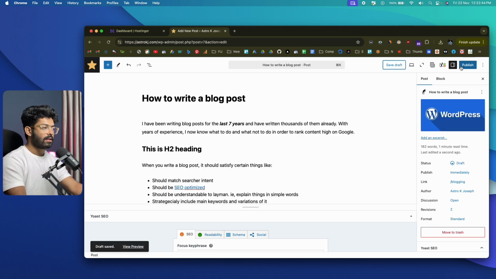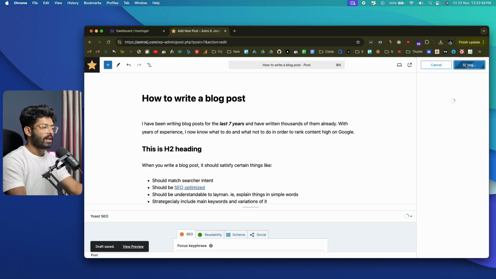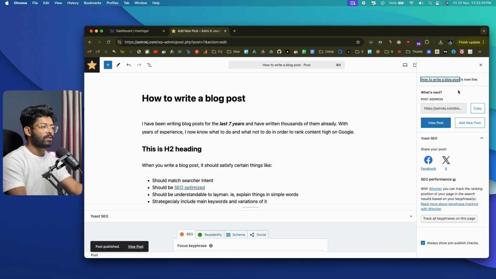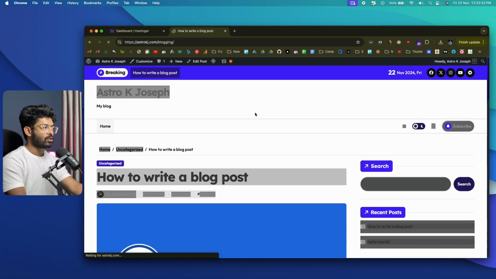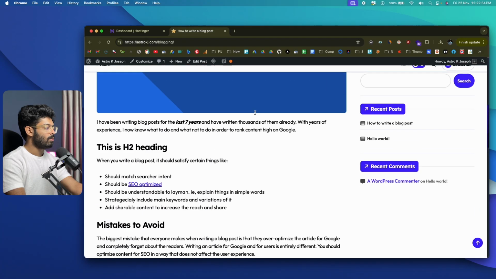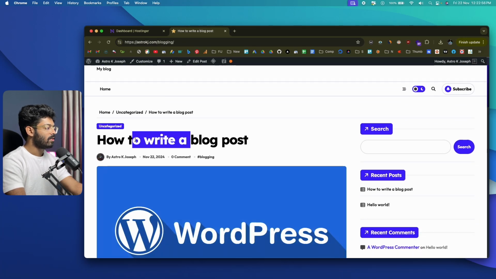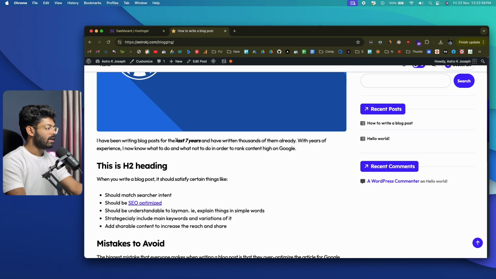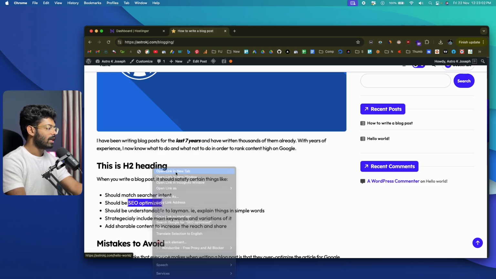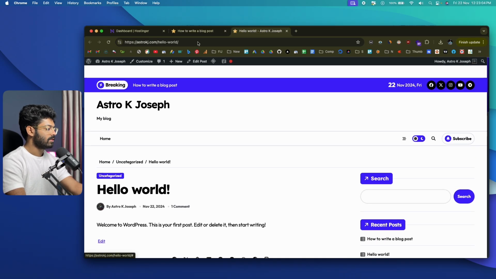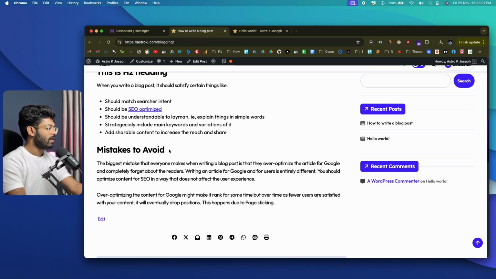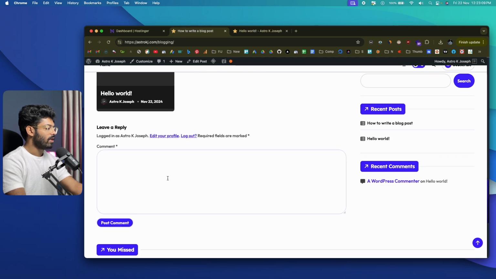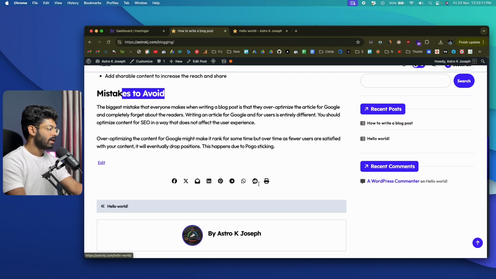And now to publish the article, simply click on this publish option and click on publish. And our blog post is now live, and I can click on this view post option and I'll be able to see our blog post. See, we have our title right here, we have the featured image, and we have that bold text, we have the link, and if I click on this link, it should take me to the Hello World article. See, similarly, we have our heading and we have a bunch of other things, related posts and everything else.